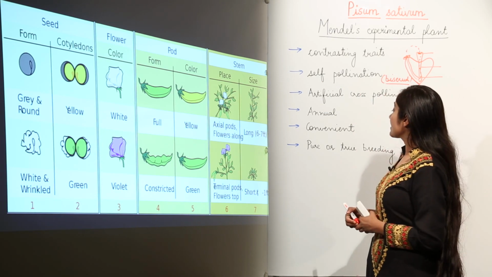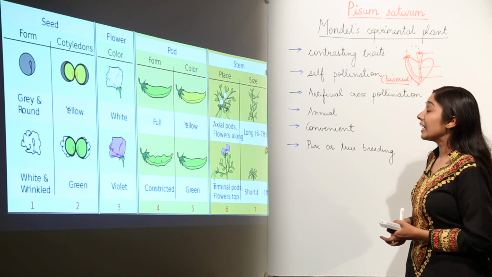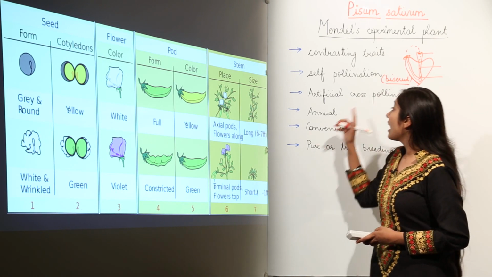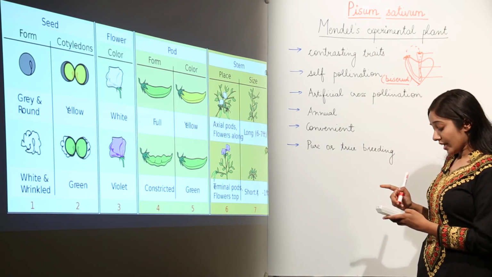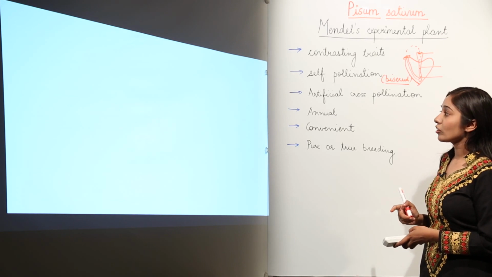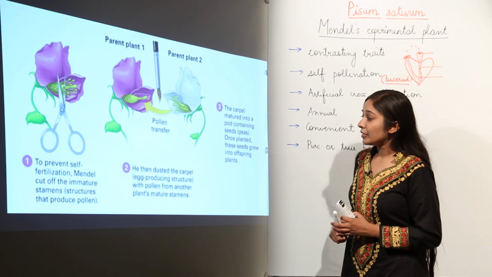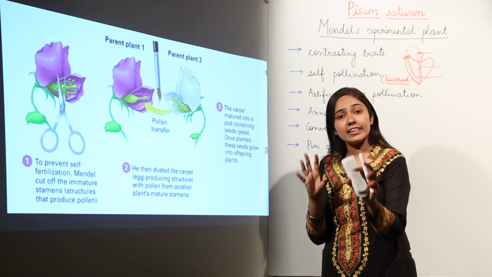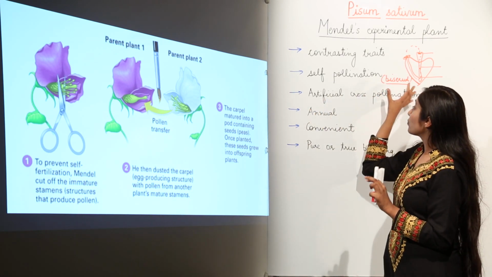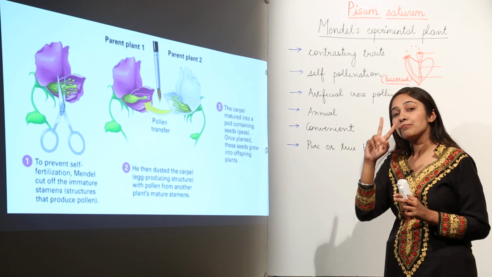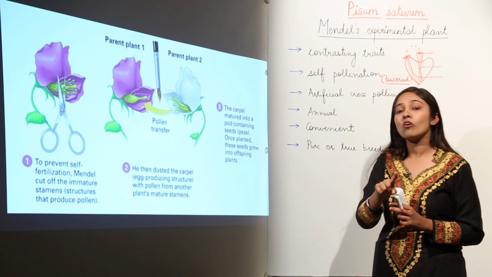The next characteristic trait that helped Mendel choose the pea plant was artificial cross-pollination. Now how is it possible? If you look at the image, I have already said that the flowers were bisexual, means they had both the reproductive organs, male and female.